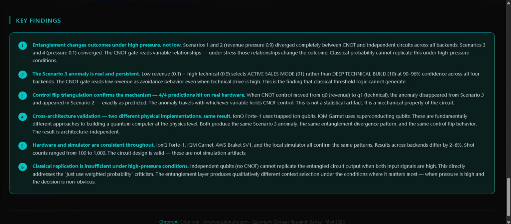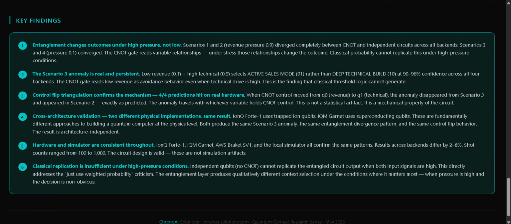2. The Scenario 3 anomaly is real and persistent. Low revenue plus high technicals selects active sales mode at 90 to 96% confidence across every backend we ran. The circuit is reading avoidance behavior, not technical focus. Classical threshold logic cannot produce that result.